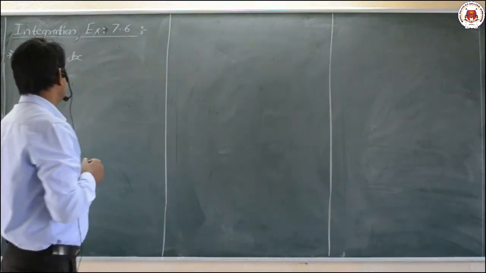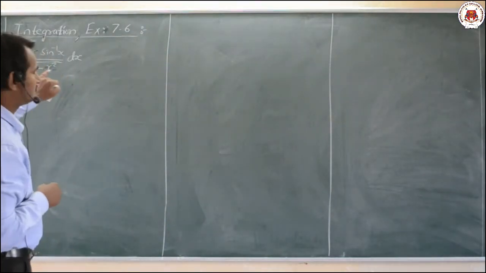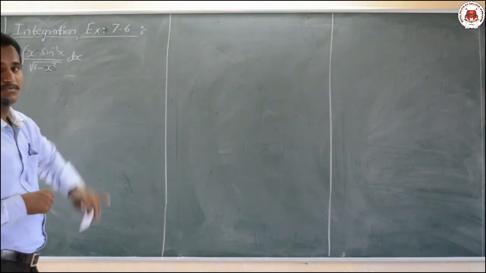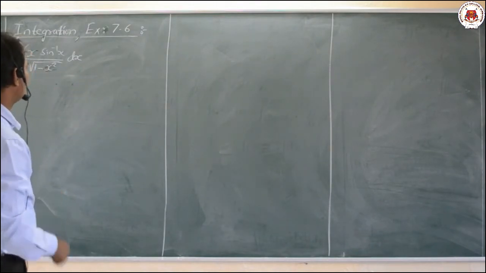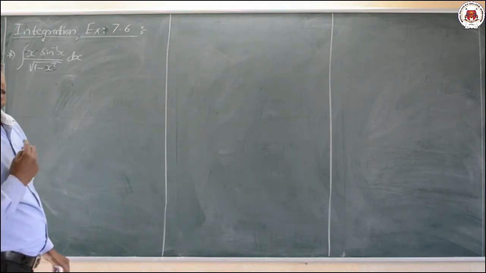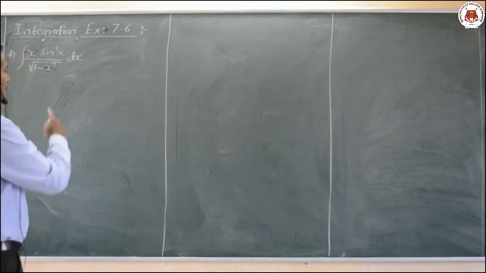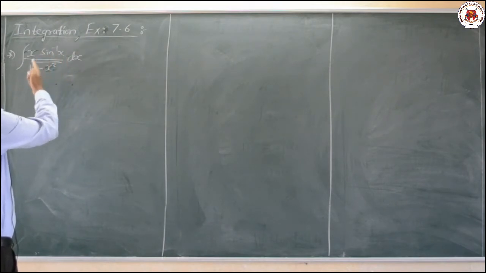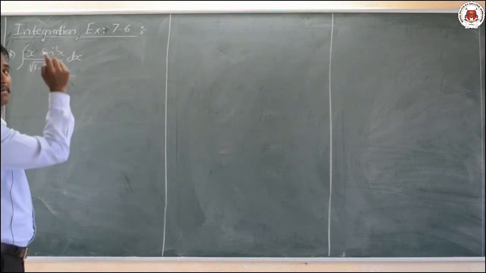Let us start with exercise number 7.6. This particular question is asked in your question paper for 3 marks here. Okay, it is an important one. Now, how we have to solve it? Here we have to make use of the substitution method. What does substitution mean? Sine inverse of x differentiation is 1 divided by root of 1 minus x square. That particular thing we shall make use of here.